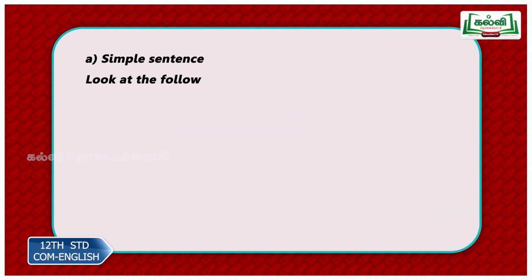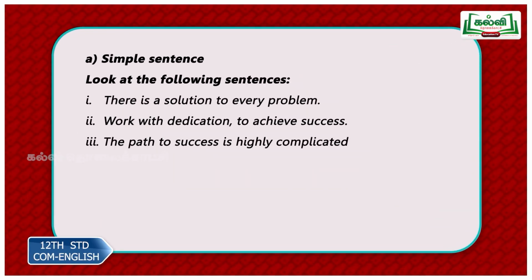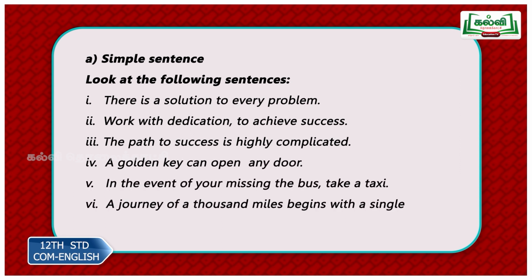Simple sentence. Look at the following sentences. There is a solution to every problem. Now why do we call this a simple sentence? Now look at the number of finite verbs in the sentence. There is a solution. So, is is the only finite verb in this sentence. Therefore, it is a simple sentence. Work with dedication to achieve success. Now in this sentence, we got only one finite verb, that is work. Now to achieve, to plus verb achieve is a to infinitive. So it is a non-finite verb. The only finite verb is work. Therefore, the sentence has only one finite verb and it is classified as a simple sentence.